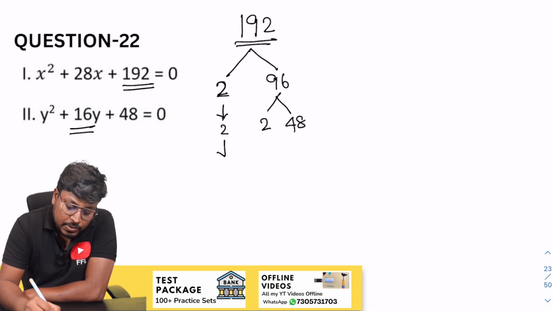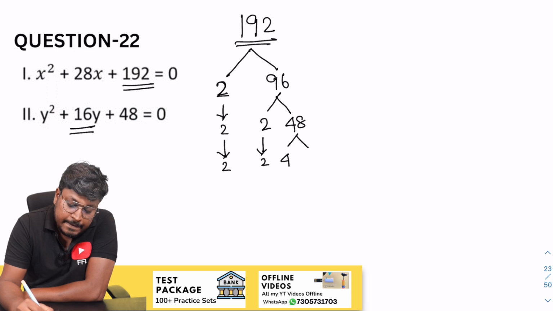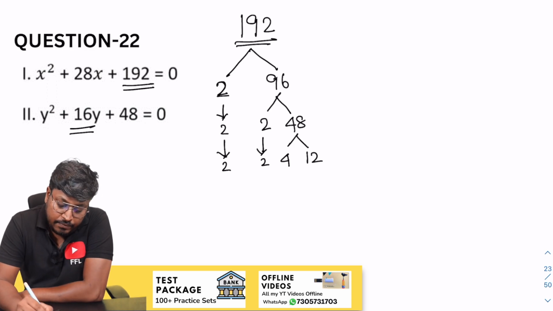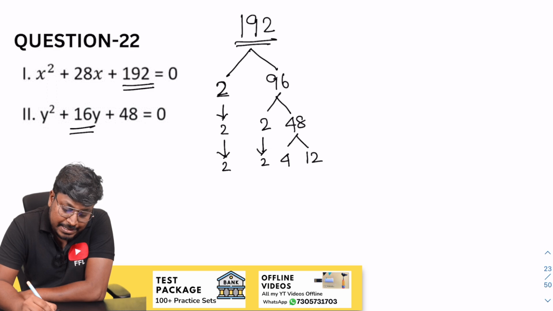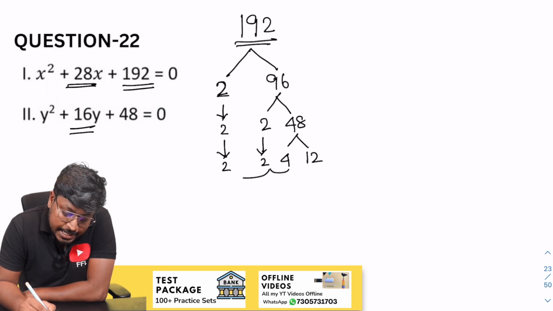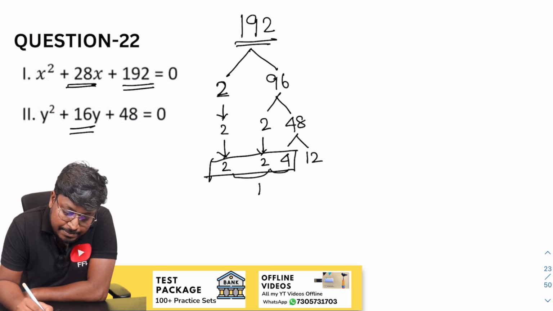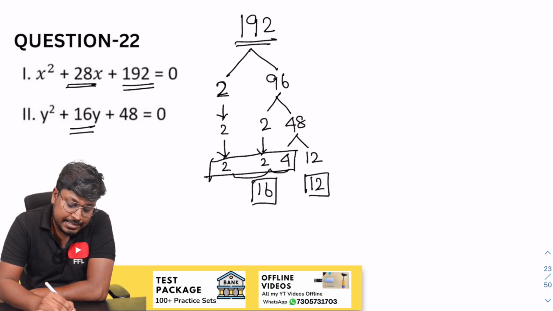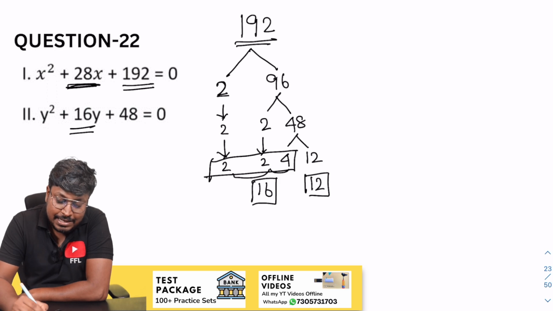So just see, 2 as it is, 2 as it is. This can be written as 4, 12. Now 4 into 2, 8. 8 into 2 will be 16. Or 4 4s are 16. Our target is to get 28, right? So 4 into 2, 8, 8 into 2 will be 16. Just see, this will be 16 and this will be 12. When you add 16 and 12, the resultant will be 28. That's it. Very easy. The factors are minus 16 and minus 12.